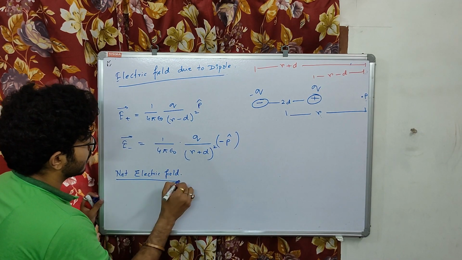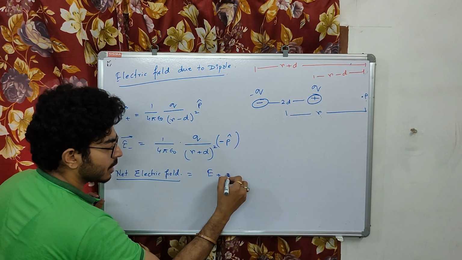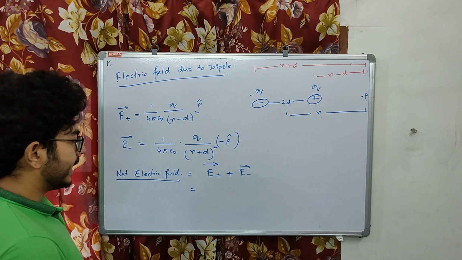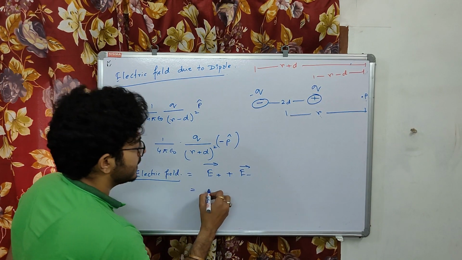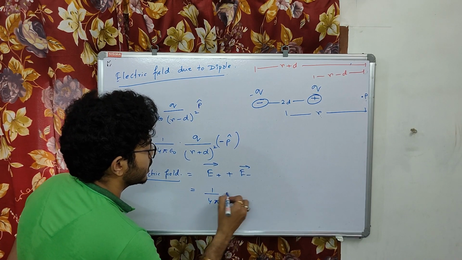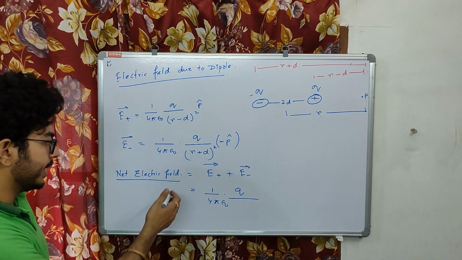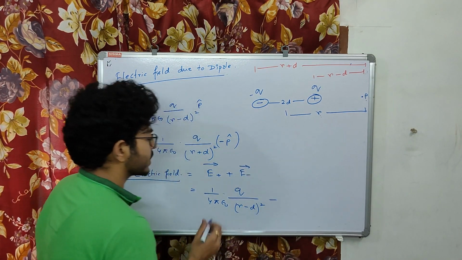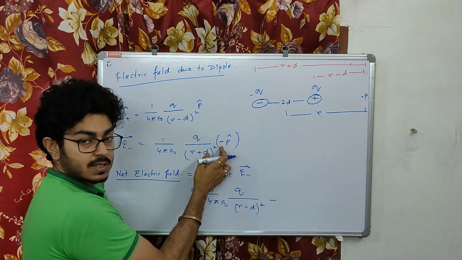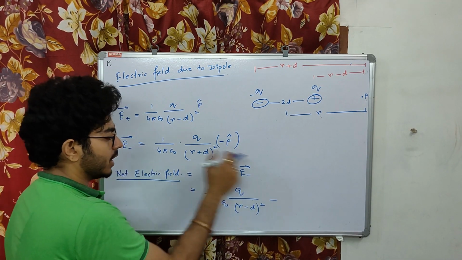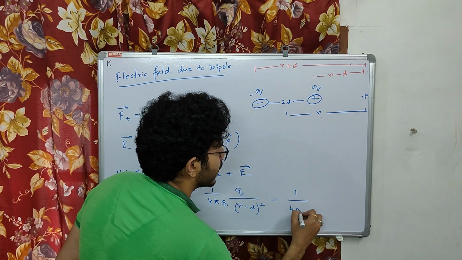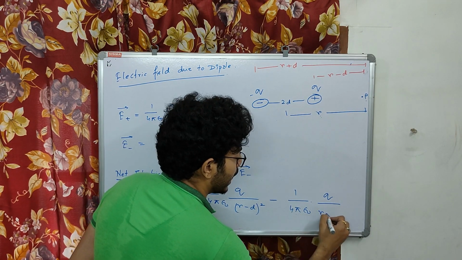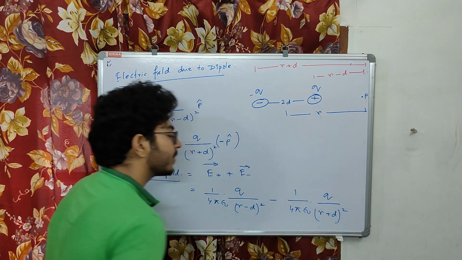Clear? So ultimately, the net electric field will be E plus and E minus. This is the vector sum we have to take. So this is what we have found out: 1 by 4 pi epsilon naught q by (r minus d) square minus, and this minus comes from the negative p cap, 1 by 4 pi epsilon naught q by (r plus d) whole square.